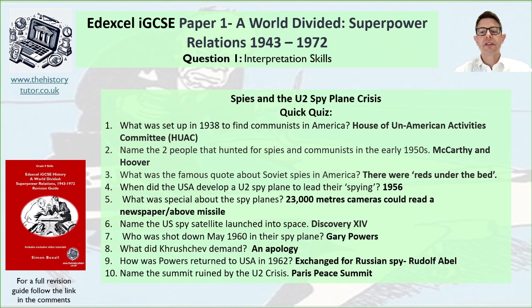How was Powers returned to USA in 1962? Well, it was an exchange with Russian spy Rudolf Abel, essentially the basics of a spy exchange. Question number 10, name the summit ruined by the U-2 crisis. That's the Paris Peace Summit, and this meant that the Berlin Wall became an issue as well in part of the demands and ultimatums eventually.